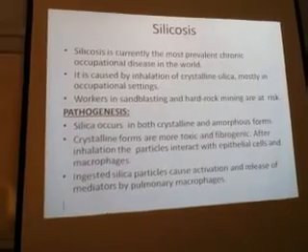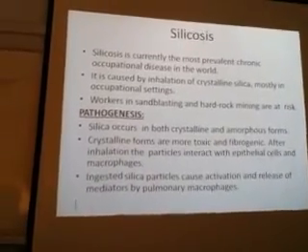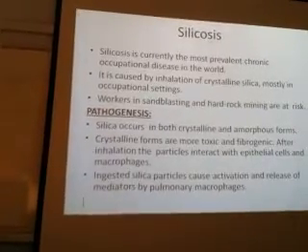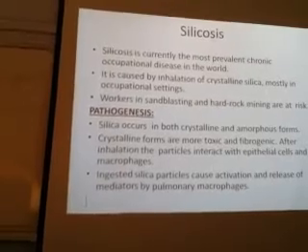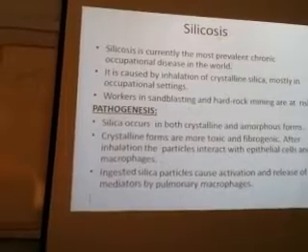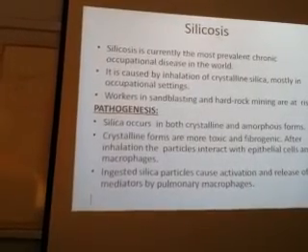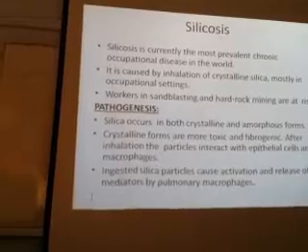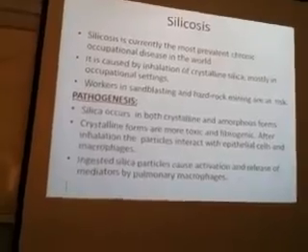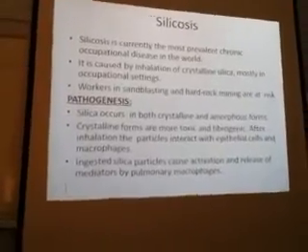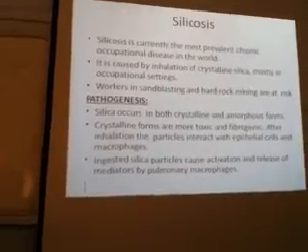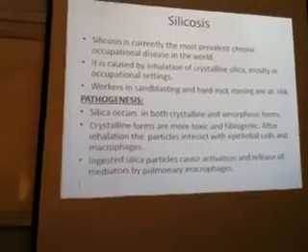Okay, is it clear? Coal workers' pneumoconiosis, only a few things you have to remember. It is the 1 to 2 micron particles which are most dangerous. Second thing is these particles are engulfed by macrophages. In the pathogenesis there are 3 things. First is asymptomatic, second is simple, third is complicated. Asymptomatic, there is nothing other than coal dust. Simple coal workers' pneumoconiosis, you will see coal macules and nodules. And in complicated, all these nodules join to form very big masses.